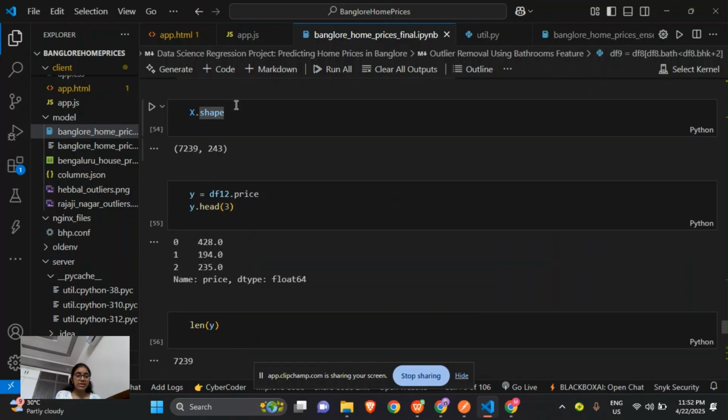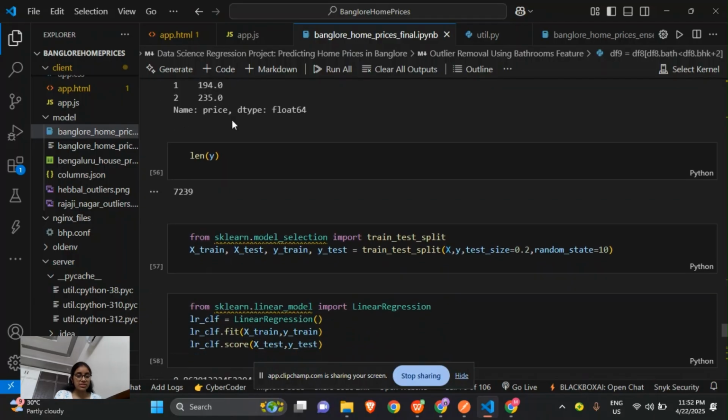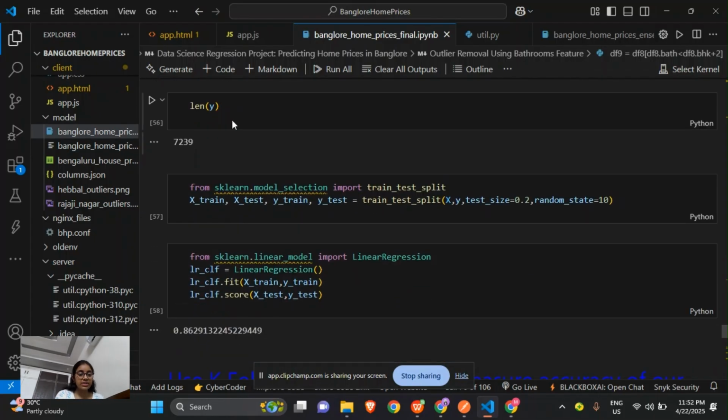So now we will give the input to the machine learning model by checking for the shape, and then for y, we will check the price and print the first three values, and then we will check for the length of y, to make sure that there are 7239 values, same as the x.